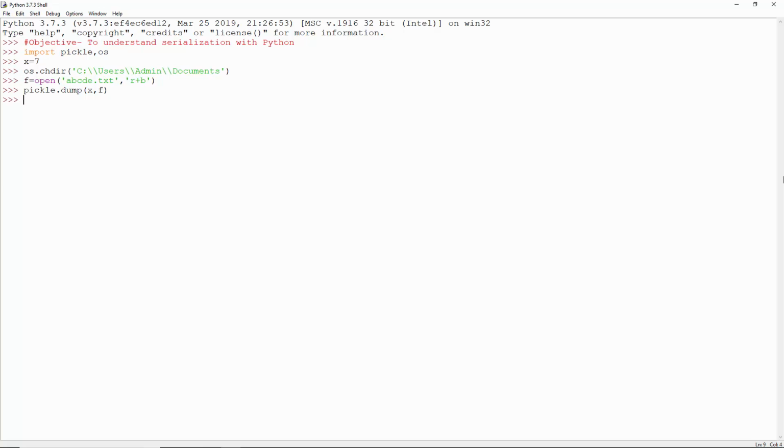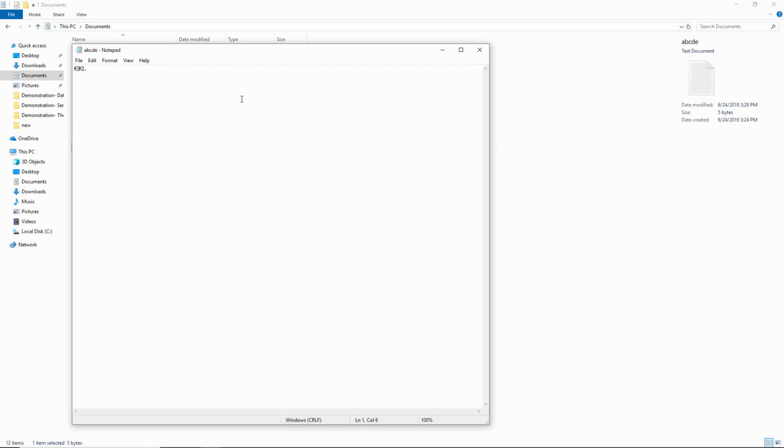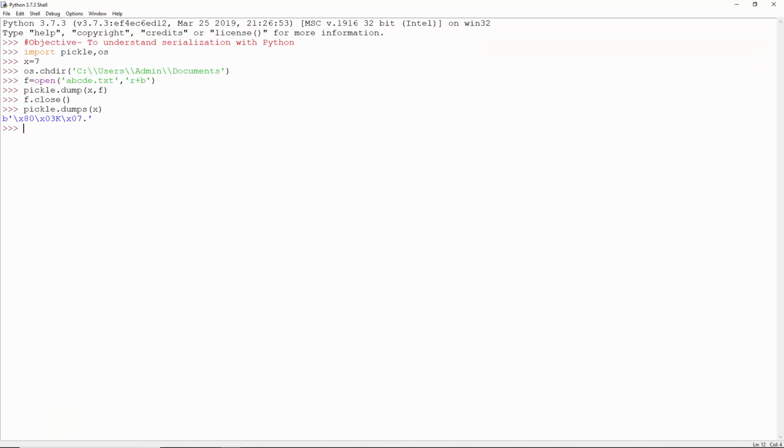The contents may not show up yet, so let's close the file here. The value of x has been dumped here. If we didn't want to actually pickle it, but find out what it would pickle, we use the dumps function.